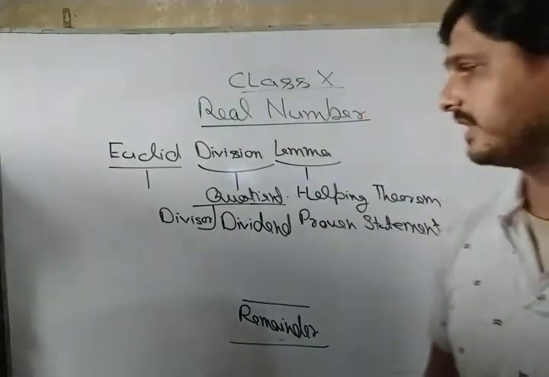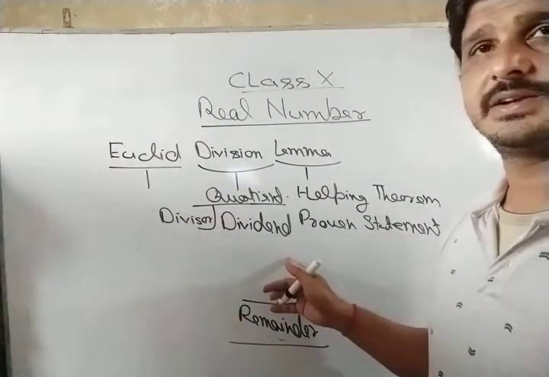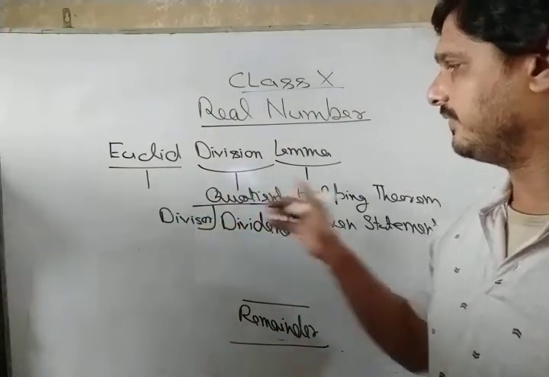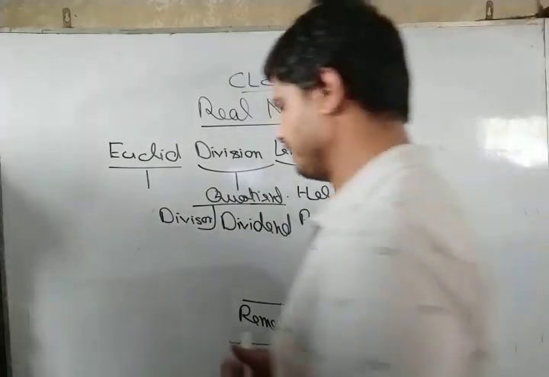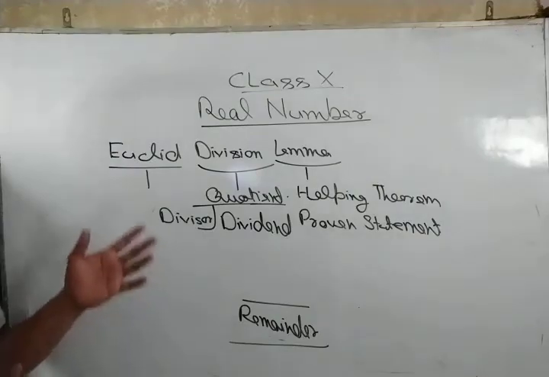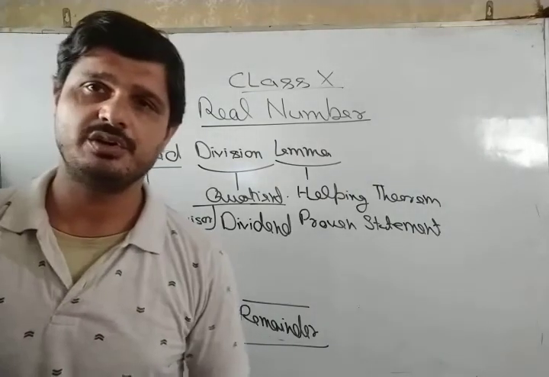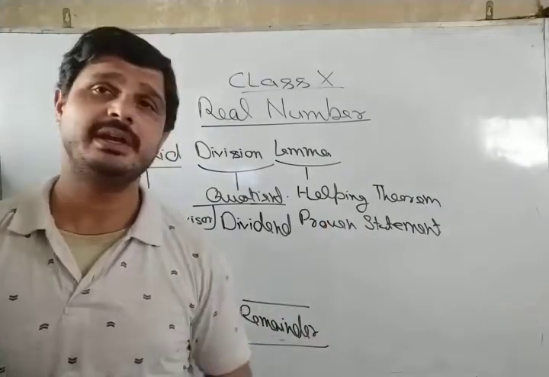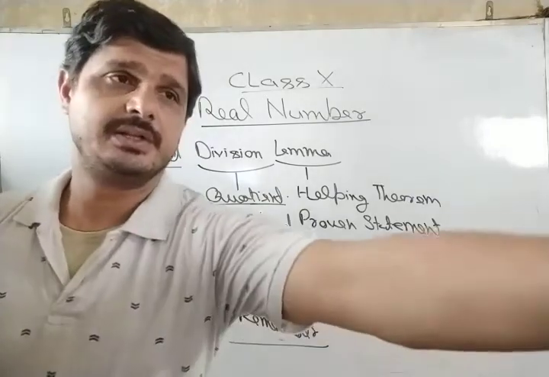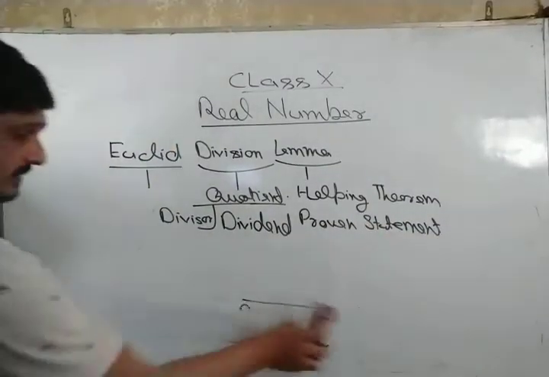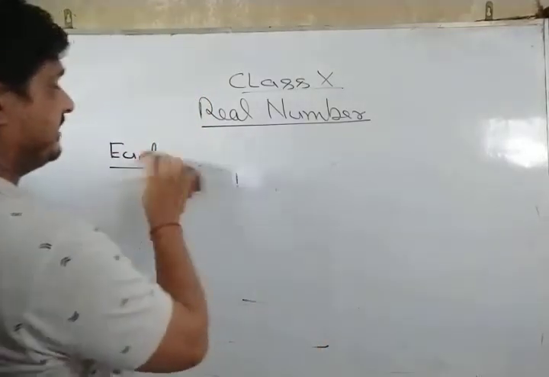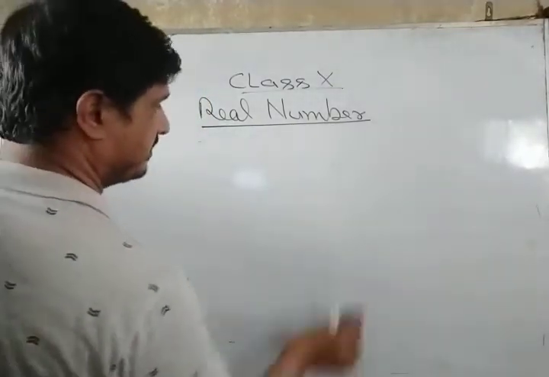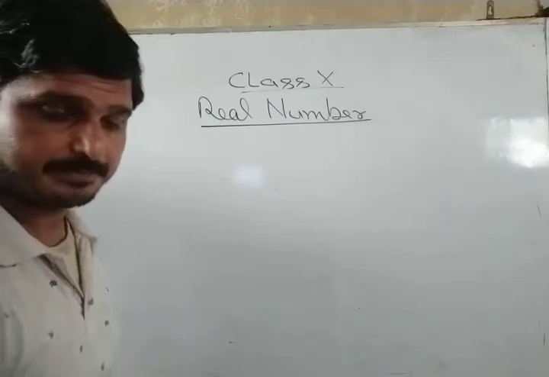You all know division very well, and you have to see some properties of a statement, or we can say a helping theorem given by Euclid. So what do you know by division? Division means distribution of something.